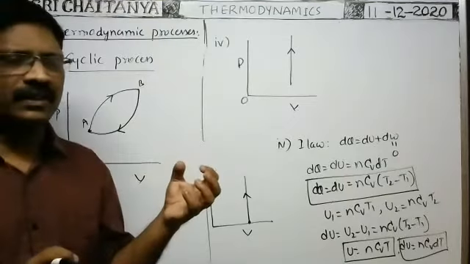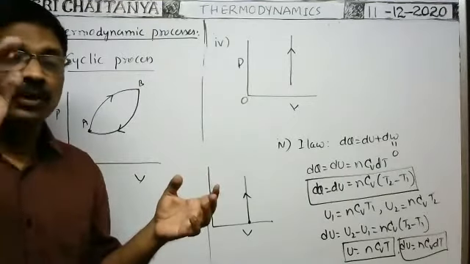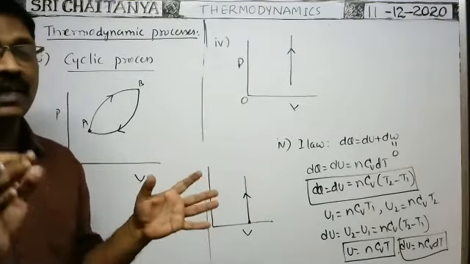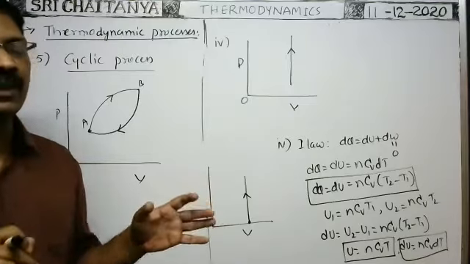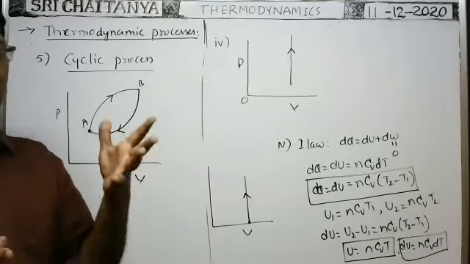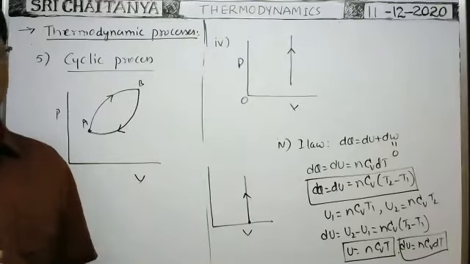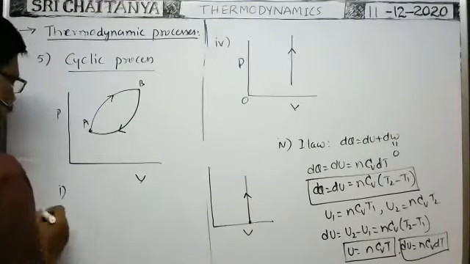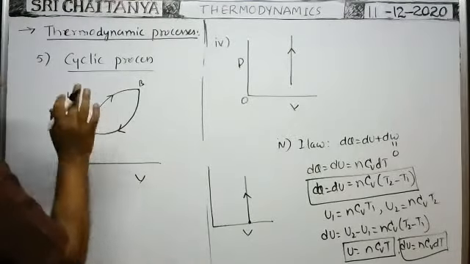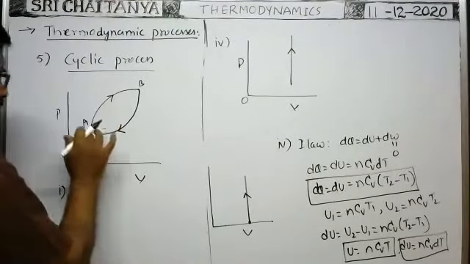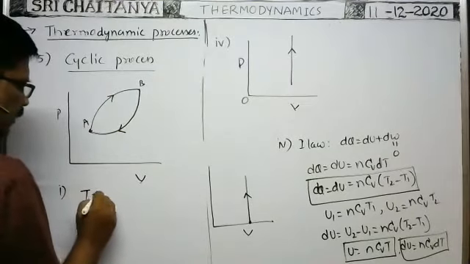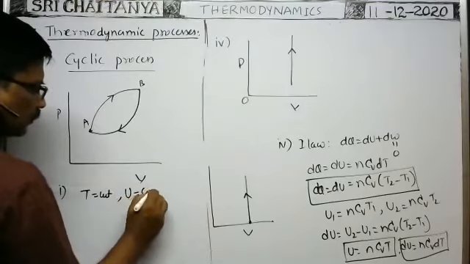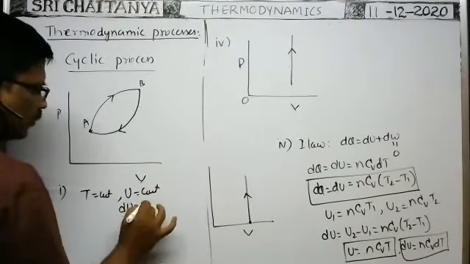When temperature does not change in the cyclic process, after the completion of the total cyclic process, then only the temperature remains constant. Whenever temperature remains constant, the change in internal energy is zero. After the total cyclic process, temperature is constant. That's why internal energy remains constant. Hence, change in internal energy is equal to zero in this process.